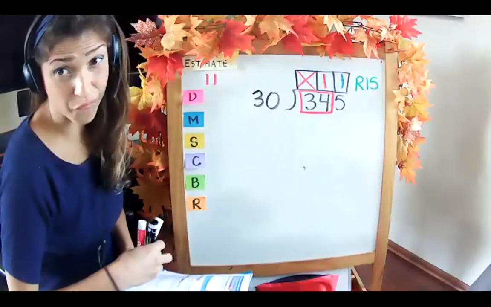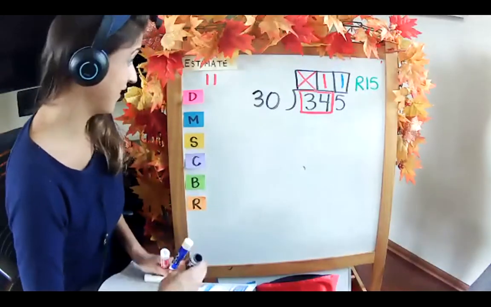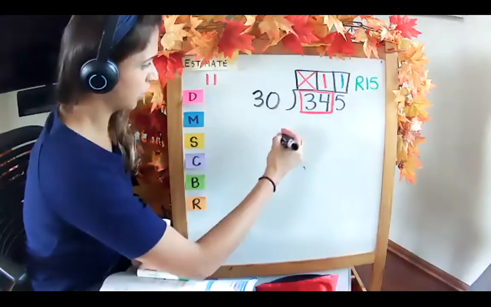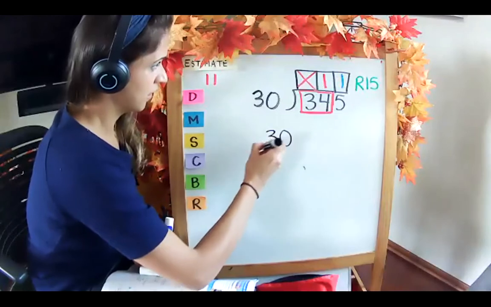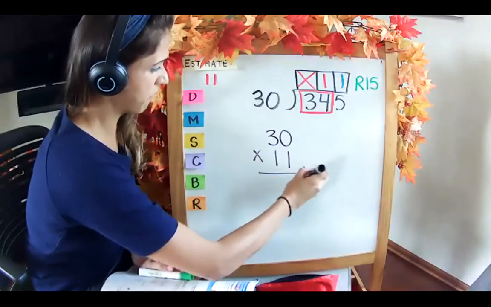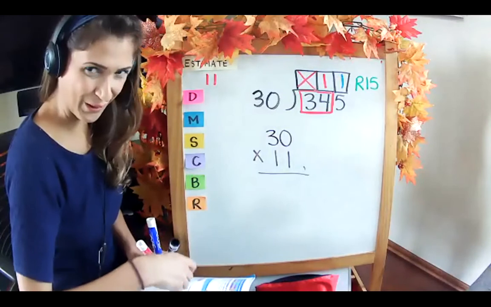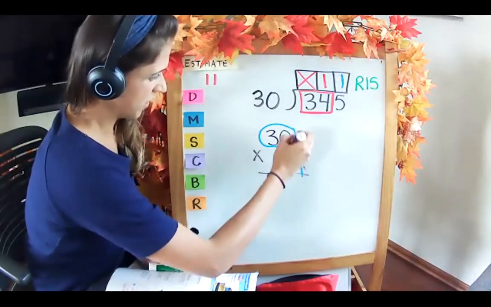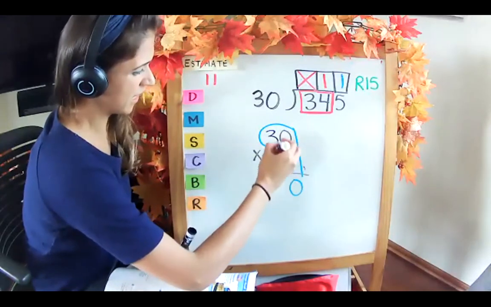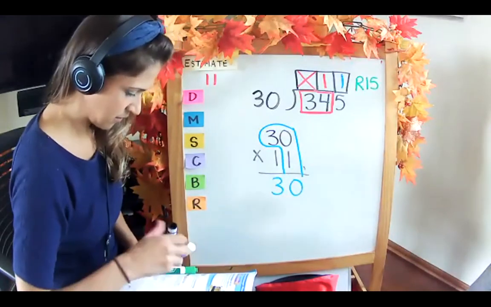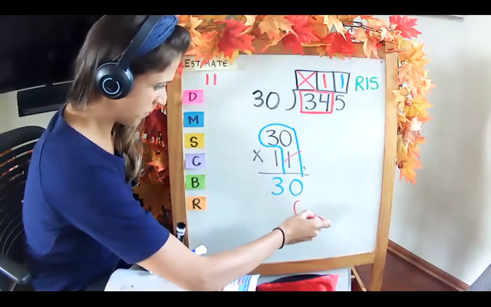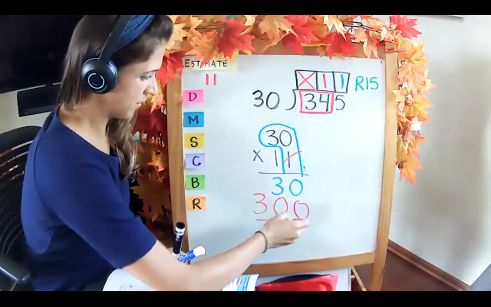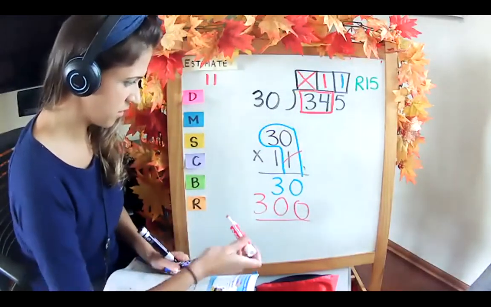Now let's check it for real by multiplying our divisor and our quotient. So 30 times 11. Hopefully remember our Yoshi method a little bit. Equals 330. Okay, so 1 times 0 is 0. 1 times 3 is 3. Okay, this is going good. Drop your egg. 1 times 0 is 0. 1 times 3 is 3. Our final answer, 330.